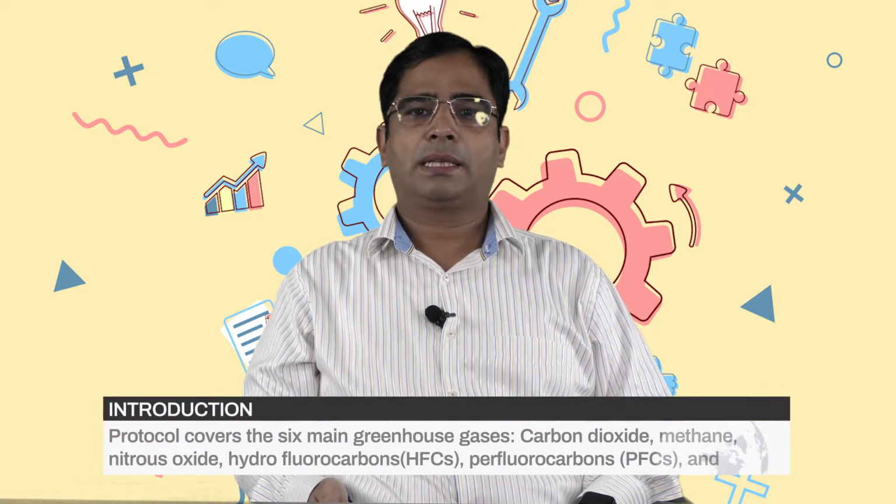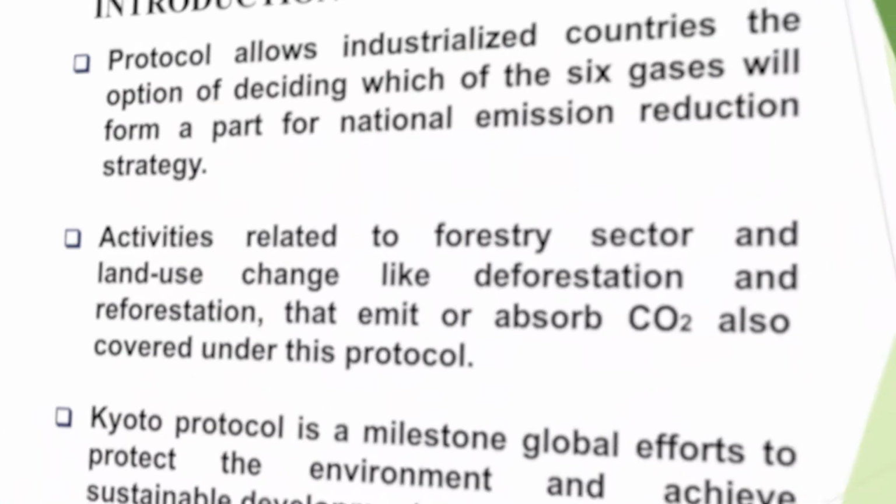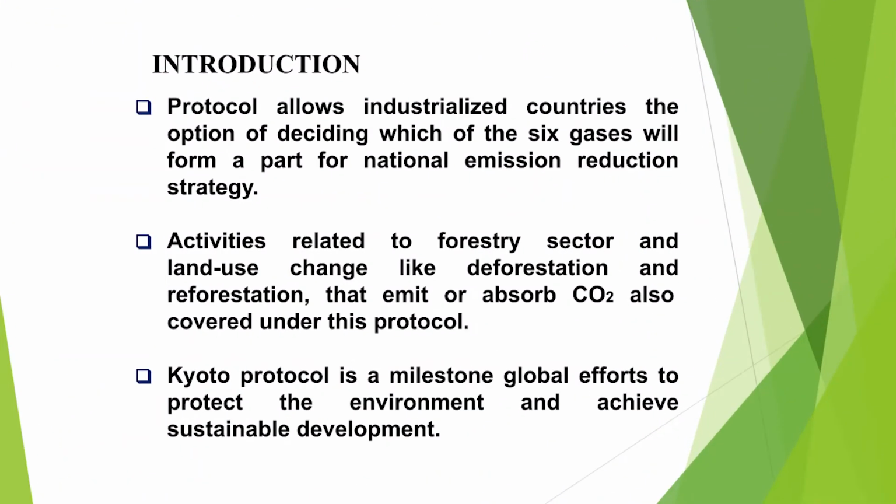The protocol covers the 6 main greenhouse gases, which include carbon dioxide, methane, nitrous oxide, hydrofluorocarbons, perfluorocarbons, and sulfur hexafluoride. This protocol allows the industrialized countries the option of deciding which of the 6 gases will form a part of the national emission reduction strategy.